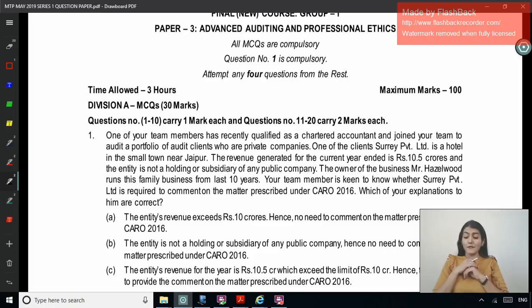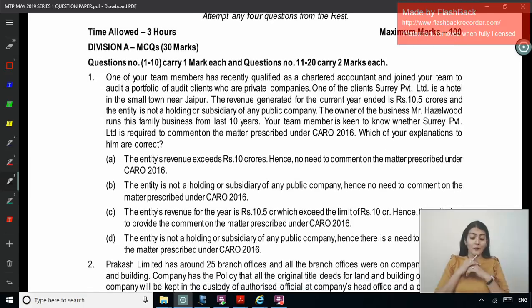The owner of the business, Mr. Hazelwood, has run his family business for the last 10 years. Your team member is keen to know whether Surrey Private Limited is required to comment on the matters prescribed under CARO. Which of your explanations to him are correct? So whether CARO reporting would be required in the case of Surrey Private Limited.